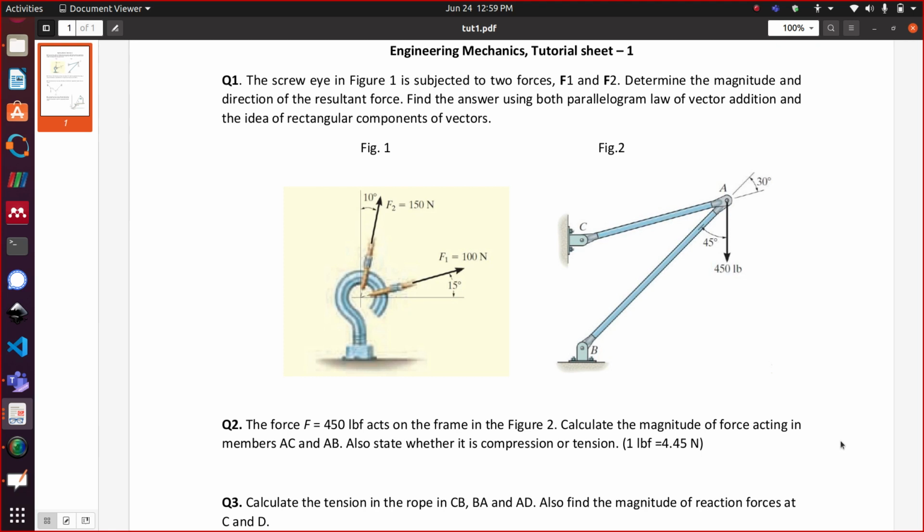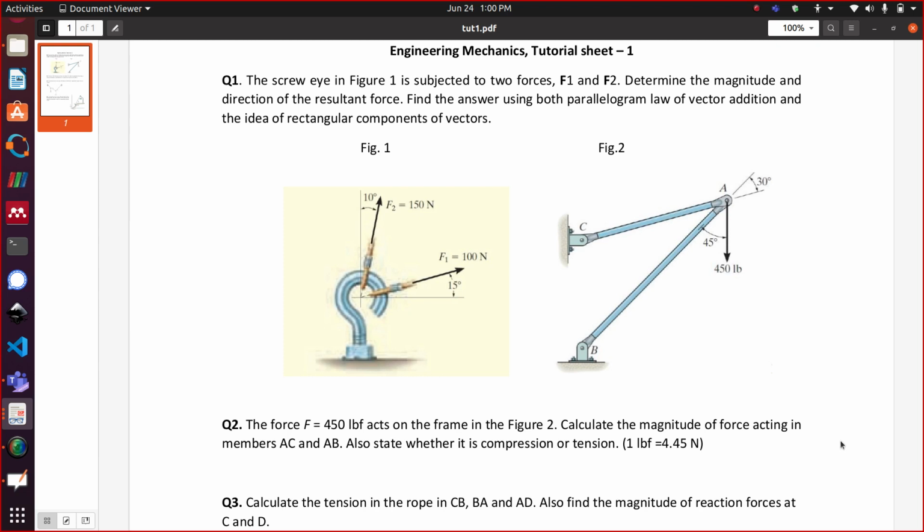Interesting. How do you do that? Can you give it a guess? What is the difference between compression and tension?